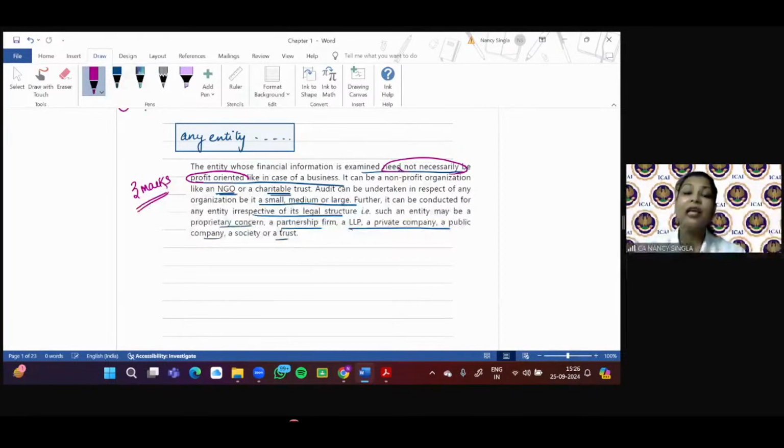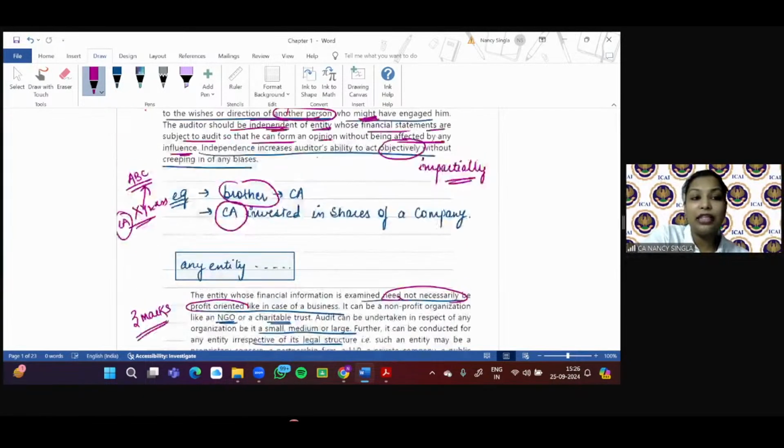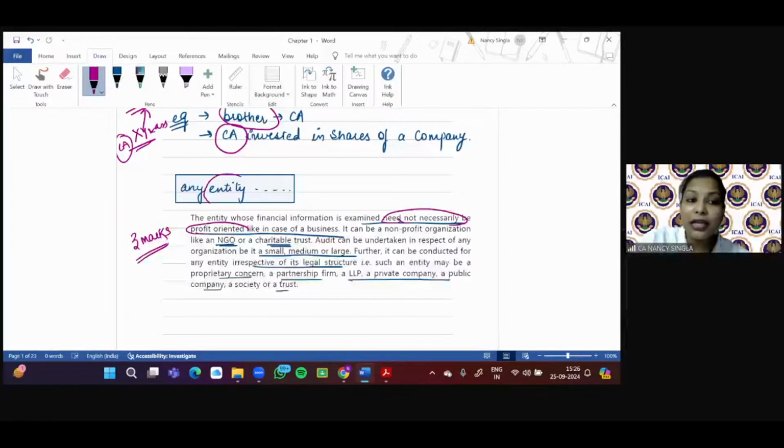And in fact, with respect to non-corporate entities also, see the word written here in the definition is what? Entity. It is not written company. So it can be your association of persons. It can be your LLP, partnership firm. It can be a small or a medium or a large firm. It may be a profit-oriented company, or it may be an NGO or a charitable trust.